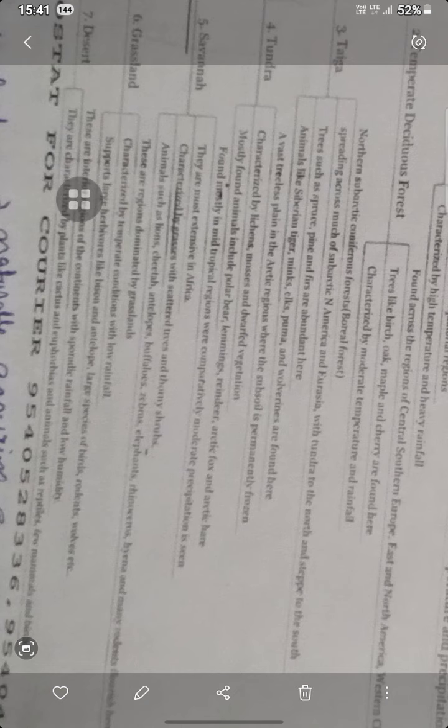And the taiga, so taiga is the northern subarctic coniferous forest, or the boreal forest we can say, spreading across much of the subarctic in America and Eurasia, with the tundra in the north and the steppe on the south. Trees such as spruce, pine and firs are abundant here. Animals like the Siberian tiger, mink, elk, puma and wolf are found here.